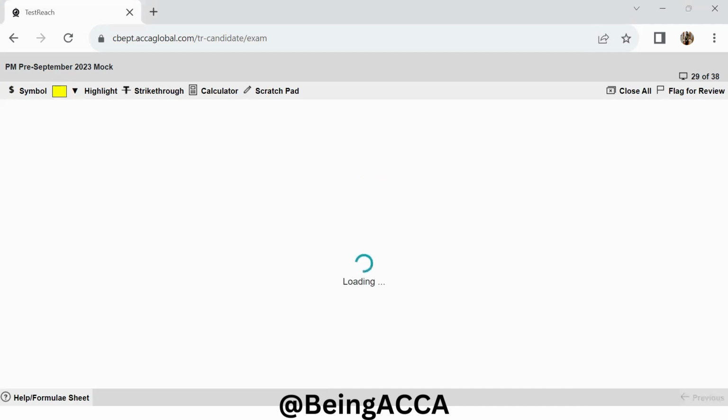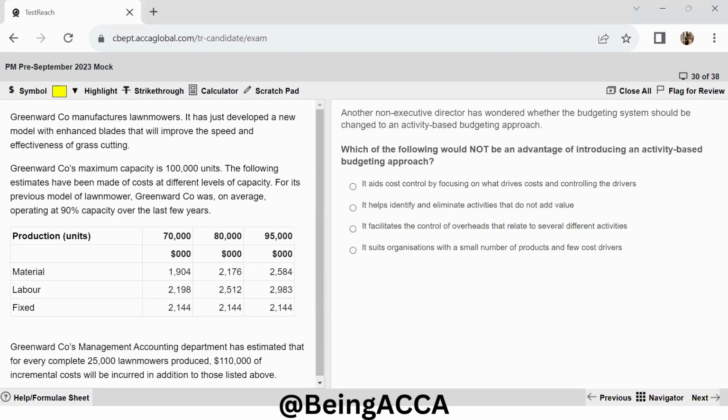So this is the last question that we have for this scenario. Another non-executive director has wondered whether the budgeting system should be changed to an activity-based budgeting approach. Which of the following would not be an advantage of introducing an activity-based budgeting approach? So let's read the options that we have over here. It aids cost control by focusing on what drives the cost and controlling the drivers.